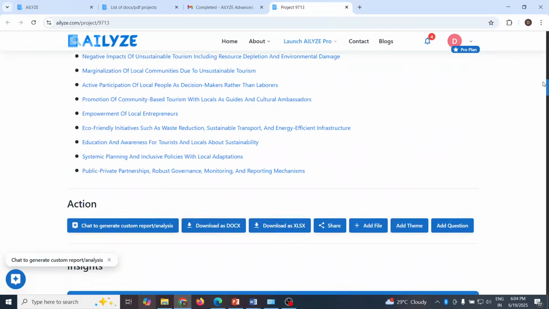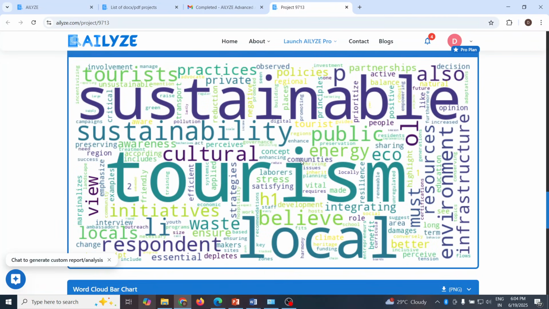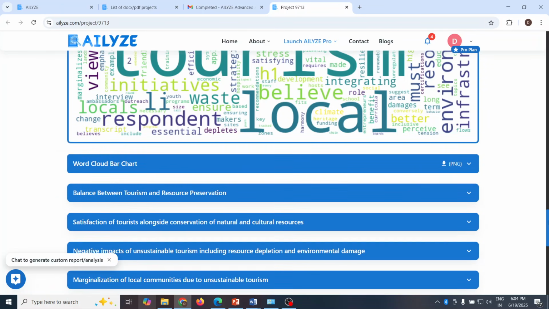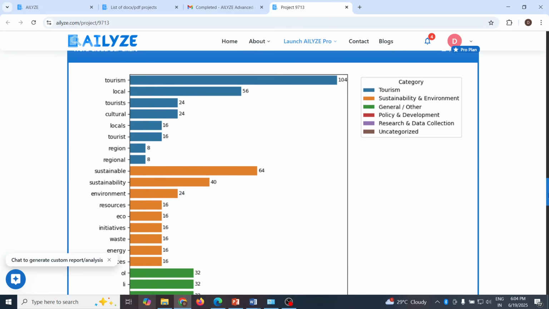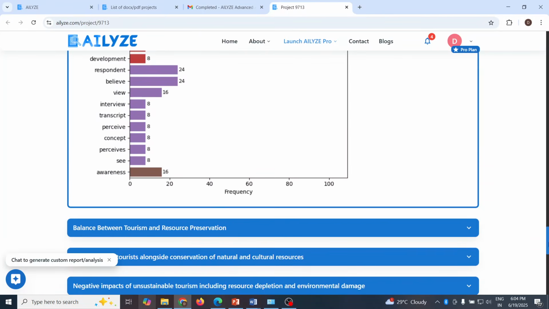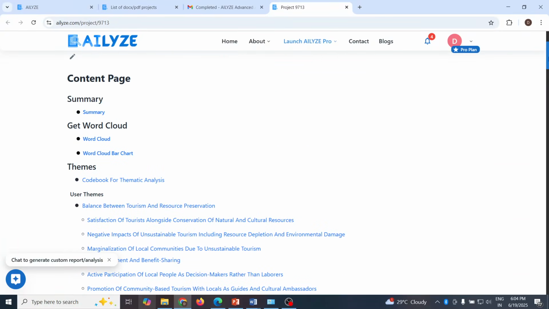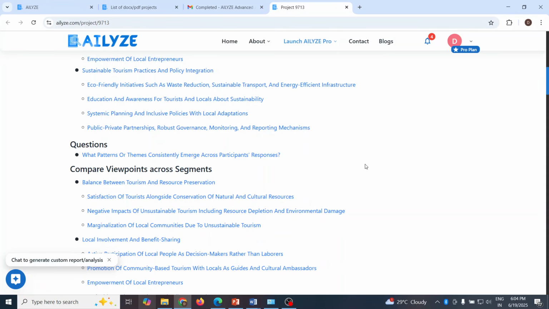We'll scroll up and let's see what it generates more for us. Word cloud. This is a word cloud. Word cloud, bar chart also it gives. Let us open this. Quite good. Now we require to compare the themes across the segments.